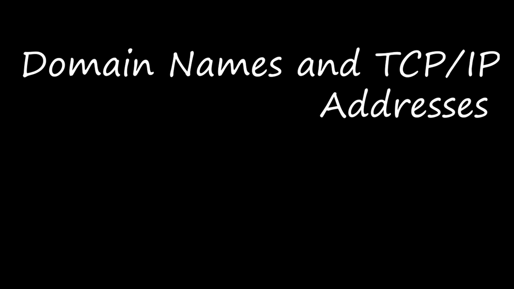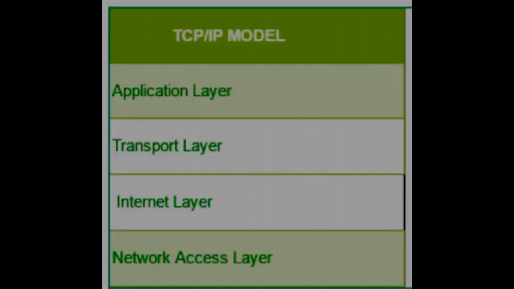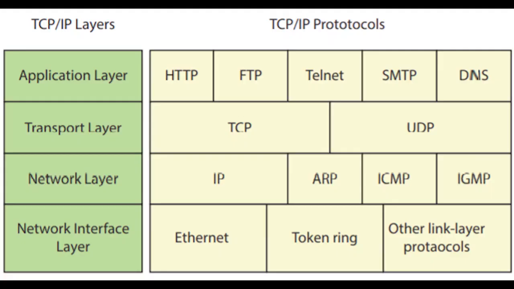Let's see the different layers of TCP/IP. There are 4 layers in the TCP/IP protocol. The first one is the network access layer, next is the internet layer, next is the transport layer, and then the application layer, right? The network access layer is concerned with building packets. The internet layer describes how packets are to be delivered. The transport layer ensures the proper transmission of data. The application layer does the application networking processes.